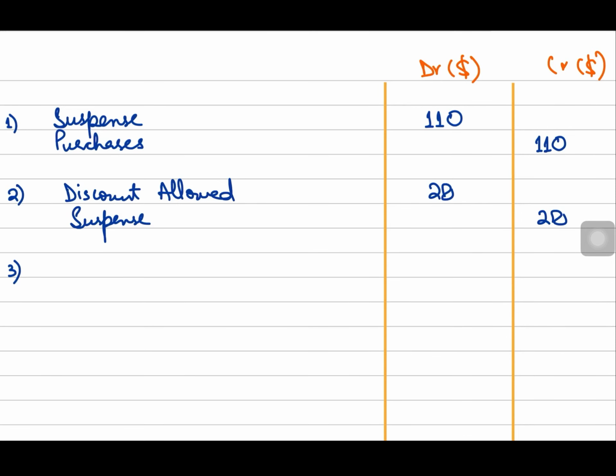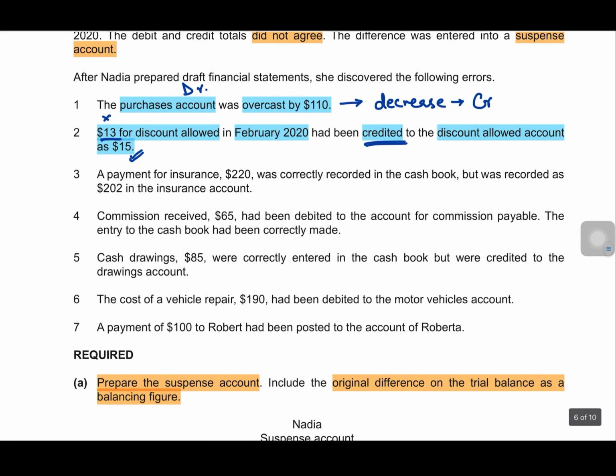Right? Now let's move to error number 3. It says a payment for insurance 220 was correctly recorded in the cash book, right? The correct entry is cash book credit and insurance debit 220, right? And cash book has been correctly credited, so no problem in that part on the credit side. However, what has happened is, it was recorded as 202 in the insurance account.